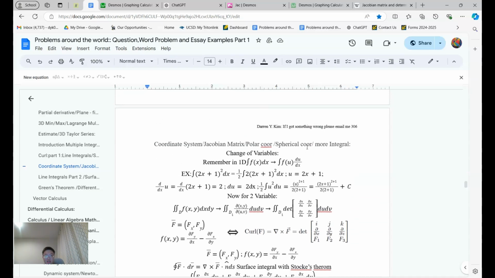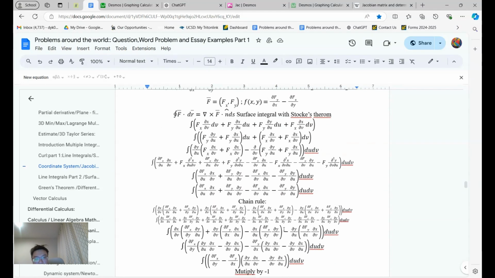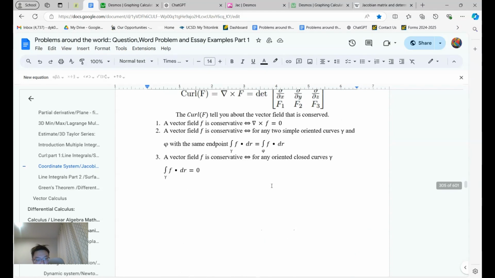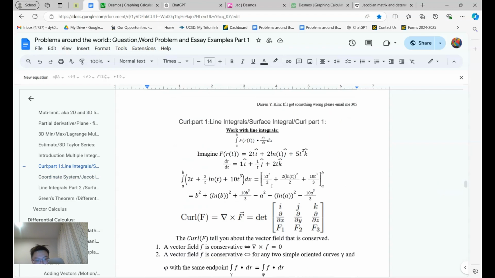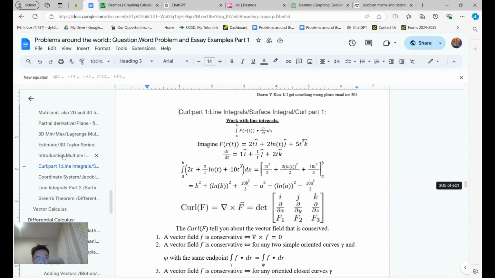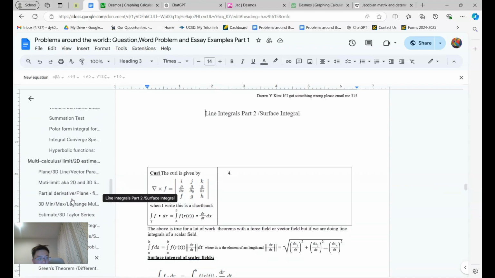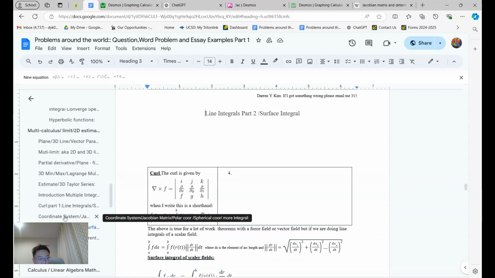ChatGPT saved my ass with the Jacobian matrix, because the proof was not understandable until I kept on asking ChatGPT how the hell I do this. So I finally figured it out, and I realized I need to do surface integrals and line integrals before I do this part, which means I'm gonna do a little bit here in part two and part one. I'm gonna split into two because it might be easier that way, before I go to the Jacobian matrix, because there's two proofs I did.